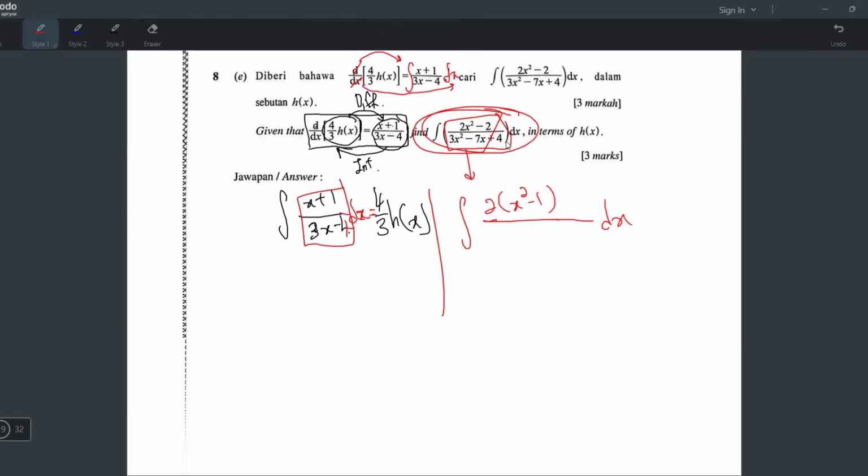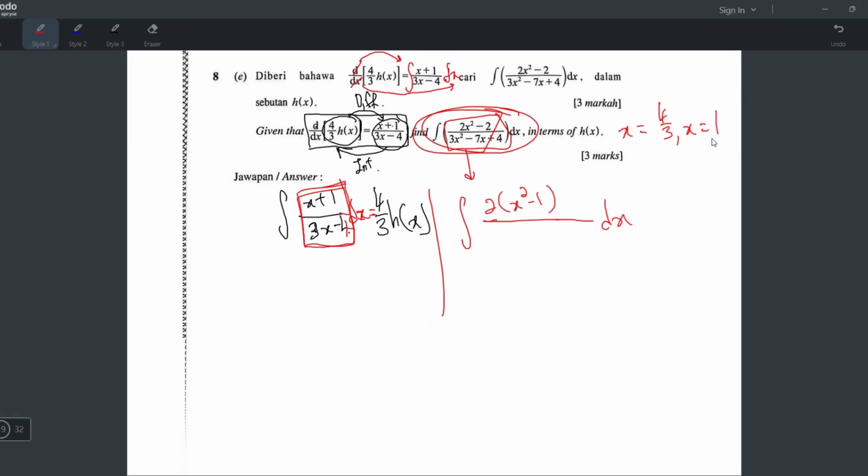The 3x squared minus 7x plus 4, I feel like can factorize also. Basically, what I'm doing is I'm trying my best to change so that it looks like this later. Because if it looks like this, then I can straight away ganti the 4 of 3hx. So how do you factorize this? Just use the calculator to factorize lah. A tekan 3, B negative 7, C is 4, and your calculator will give you 2 answers. X equals 4 over 3, and X equals 1.